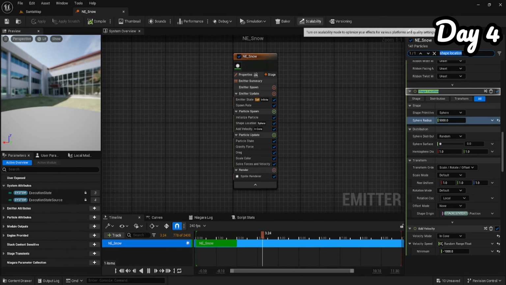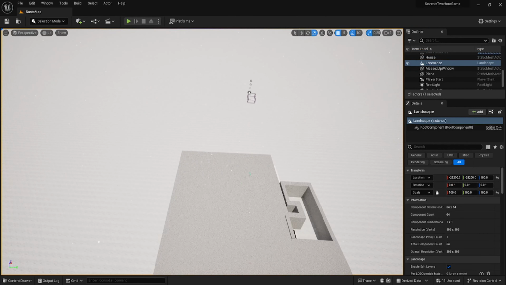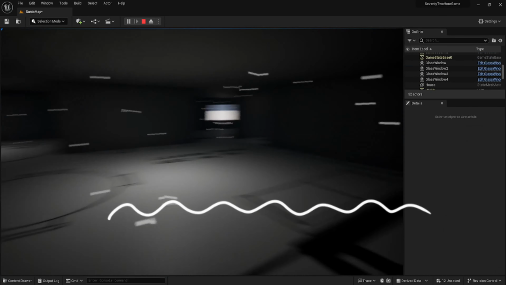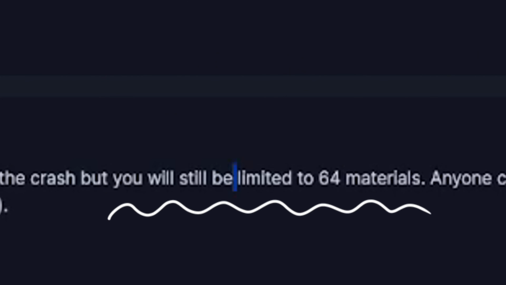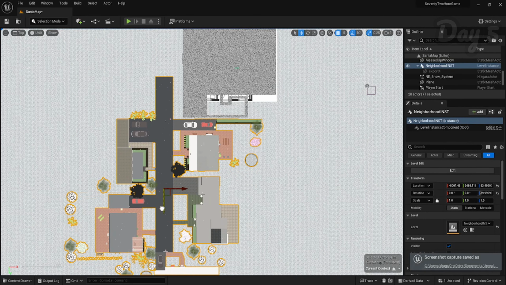When I imported the model of the neighborhood, it was still lagging until I found out 3 hours later that a static mesh is definitely going to lag the engine if it had more than 64 materials, but what I imported had 99 materials. I just decided to build the environment myself with the limited time I had.